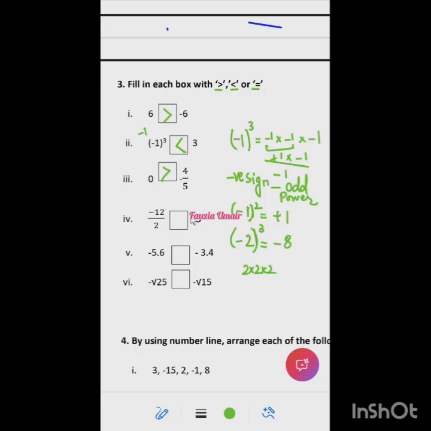So then there are two negative numbers. We need to find minus 12 by 2. The answer is minus 6. So minus 6 and minus 5: which one is bigger? What is the relation between them?